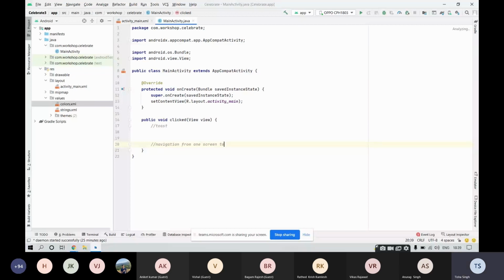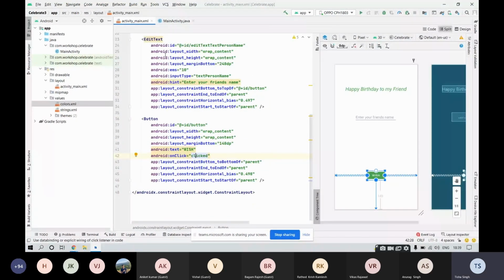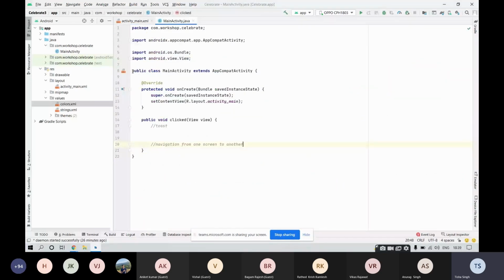Fine. Now before doing that, we need to perform a very important task over here. What is it? These widgets, edit text, text view and button, are something that are known by the front end only. The backend doesn't know that these widgets exist. So you need to make your backend aware as well that yes, these widgets do exist. For that, we have our class over here, right? Public class MainActivity, which extends AppCompatActivity. So these are this public and protected.